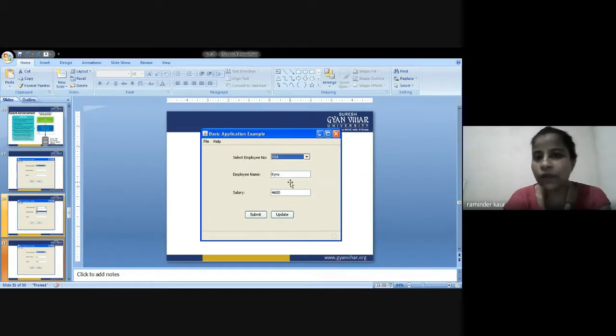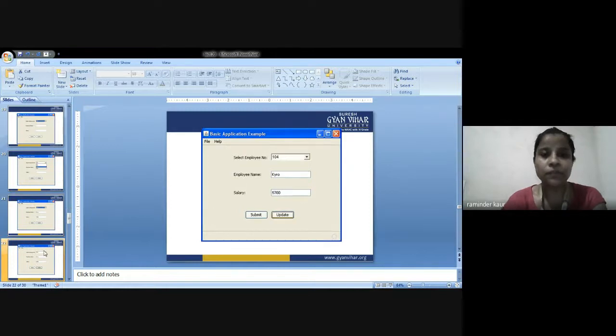So these are 4 points. Select employee number, that could be 104. Employee name could be ABC, XYZ, could be anything. Salary 4600, and we are supposed to submit the same. In this manner we are supposed to submit the same. This is a practical example.